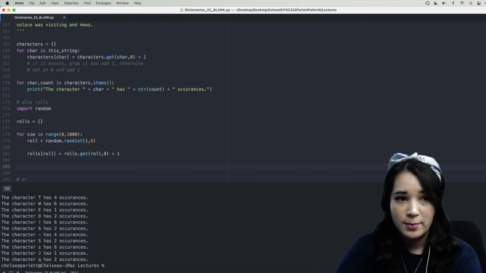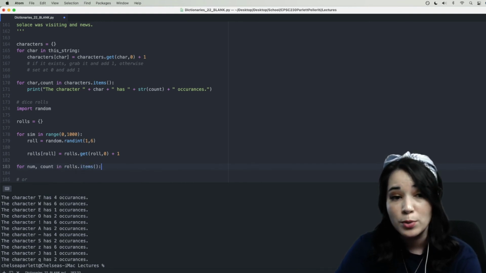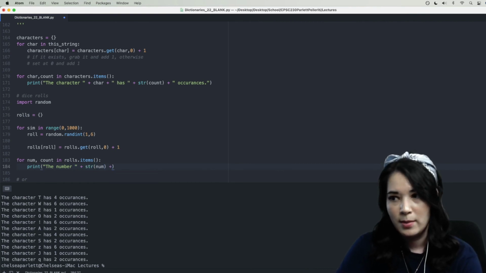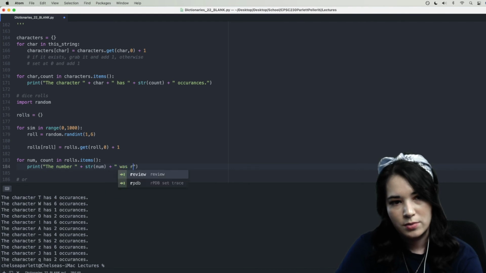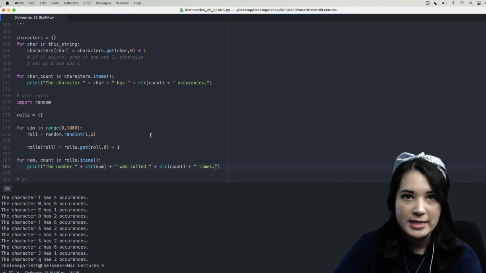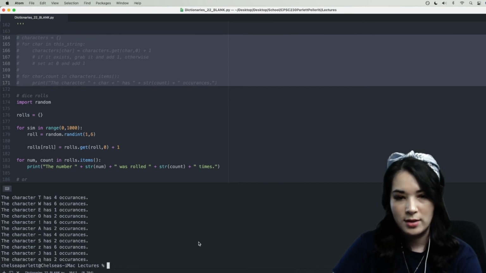And what I can do, similarly to above, is say for num, count in roles.items, again, this is going to be tuples of the key value pairs. We're going to print the number plus turning the number into a string plus was rolled plus a string of the count plus times. So this can print out for us basically how many times each die was rolled. So let's go ahead and comment out this and then run.